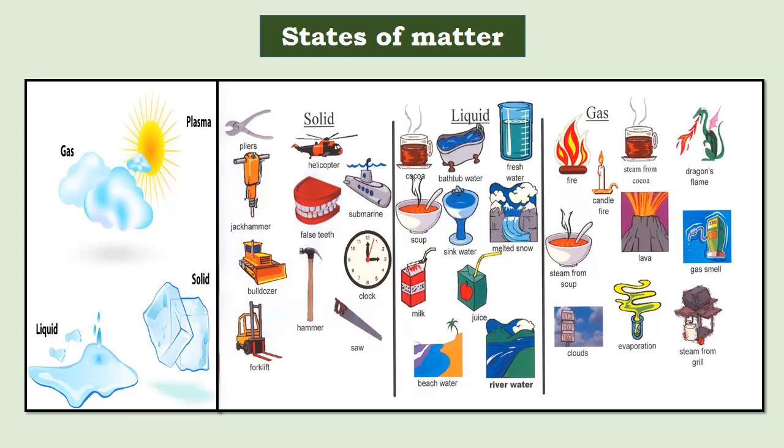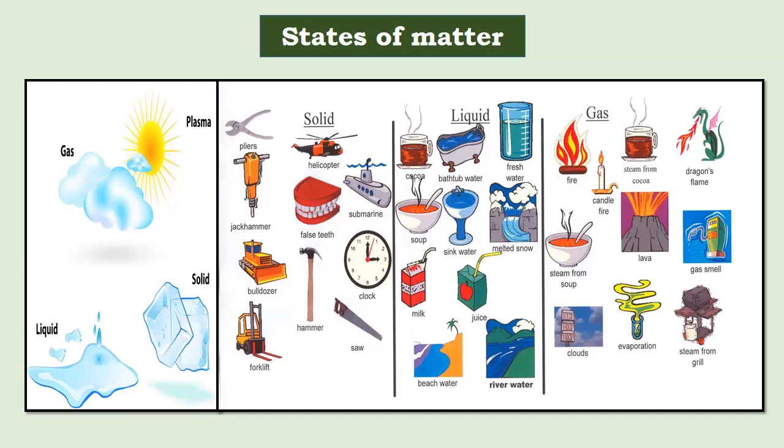We have seen solid things such as your clock, submarine, bulldozer, hammer, table, furniture, everything. In liquid, there come milk, water, all types of juices, soups and drinks. Whereas in gaseous form, yes, it is all the air, oxygen, carbon dioxide, nitrogen, the water vapor and anything which you smell, right? They are in the gaseous form. That means the matter exists in three different forms, solid, liquid and gases.